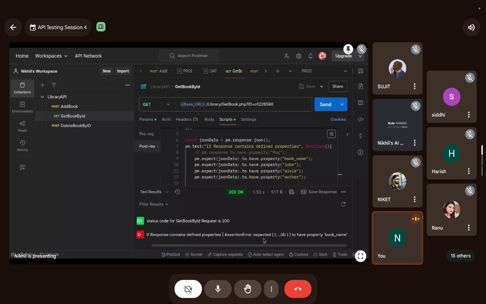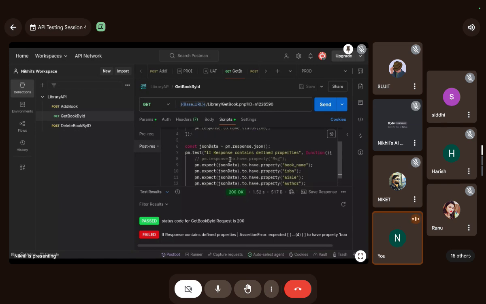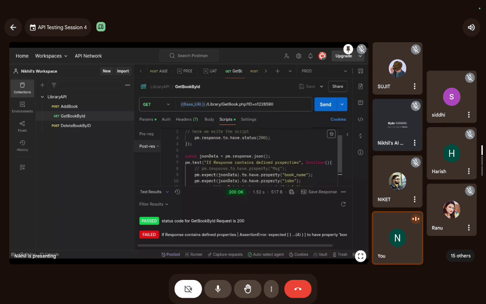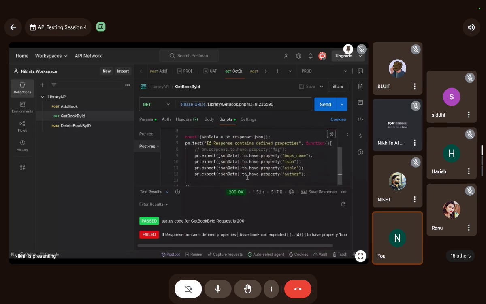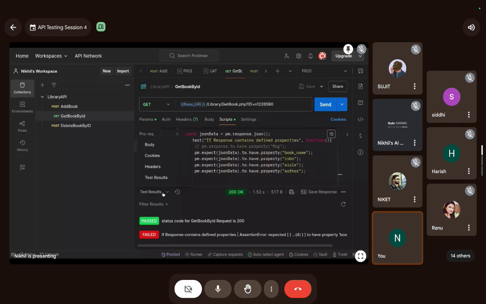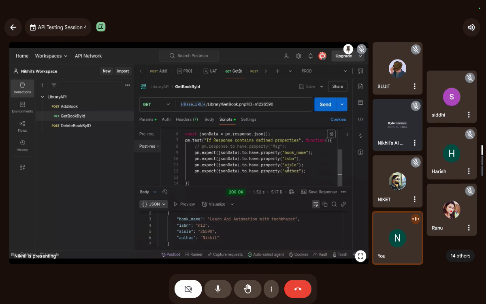Assertion expected JSON data. JSON data is getting pm.response.json. I don't understand this. What's the issue? Property book name. Okay, I will just comment this out, guys.